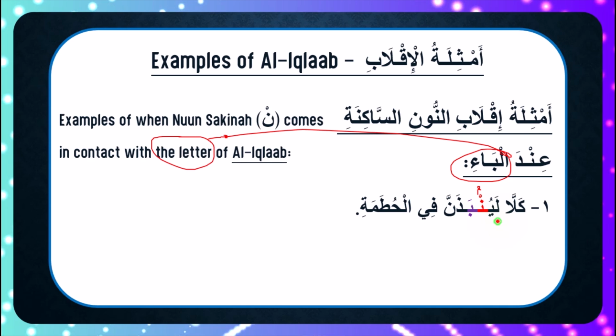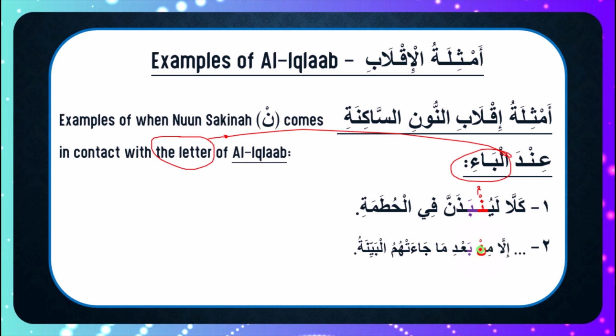Now moving forward with other examples, here we have a Nuun Saakinah and we have a ba. The idhar of this Nuun Saakinah cannot be done because the letter that comes after it is not a letter of idhar. The idgham cannot be done because of the different points of articulation. But what we do is change this Nuun Saakinah into a small, subtle meme, and while doing so we observe gunna. And what subtle meme means, if you've not forgotten, is that there's a little space that is hardly even noticed, but we can feel the air flowing in between our lips.